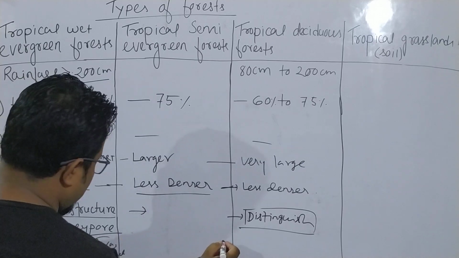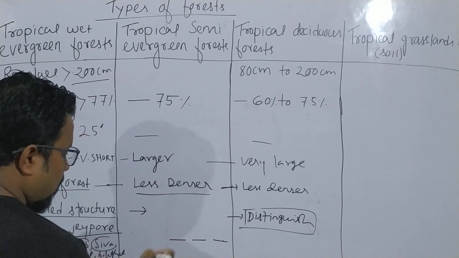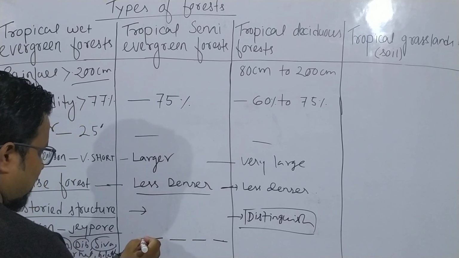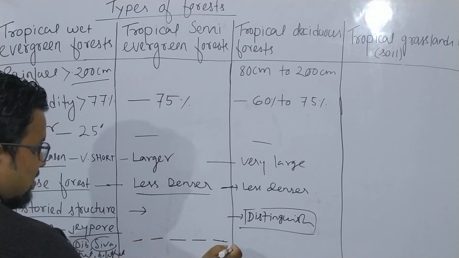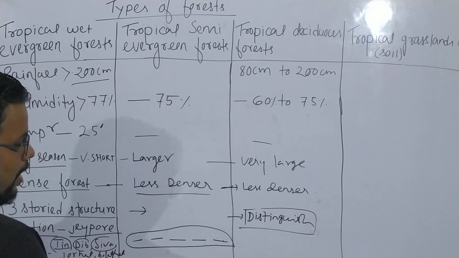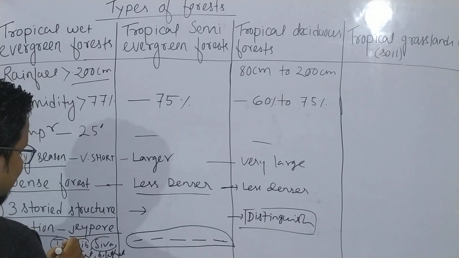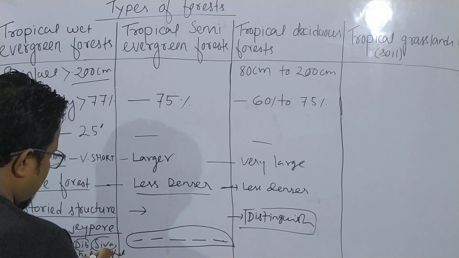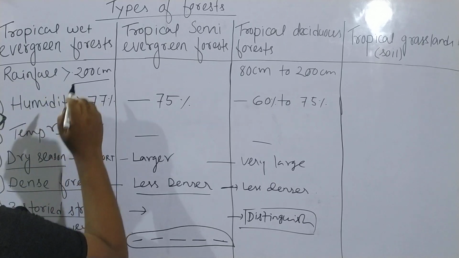I am just showing it going from east to west. So Jeypore forest is basically in Tinsukia, Dibrugarh and Sibsagar, and Jeypore forest is known for tropical wet evergreen forest.